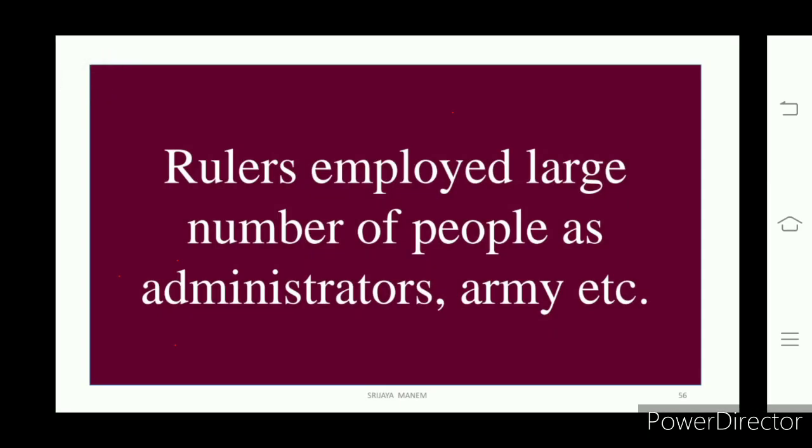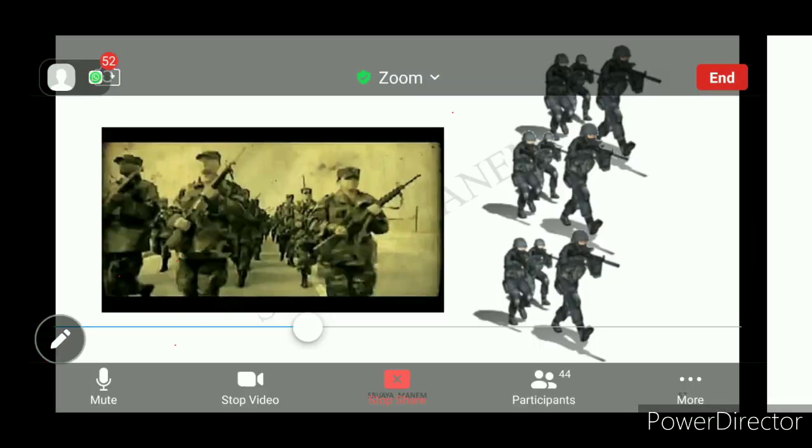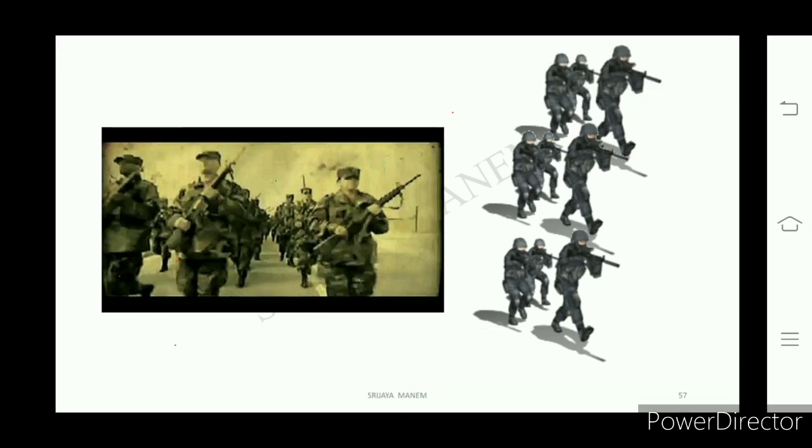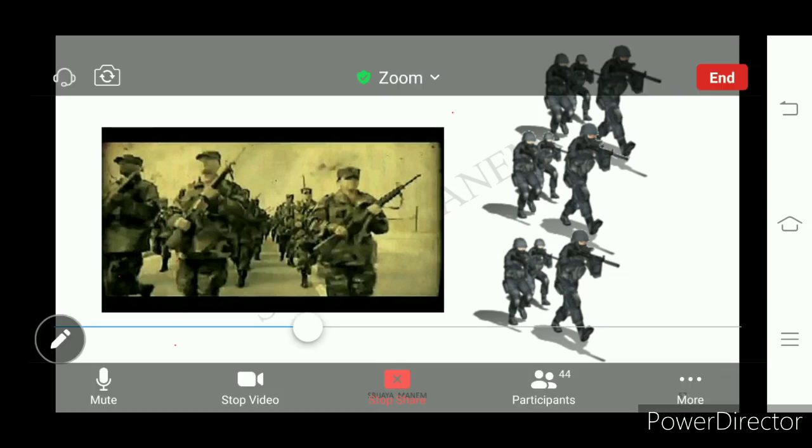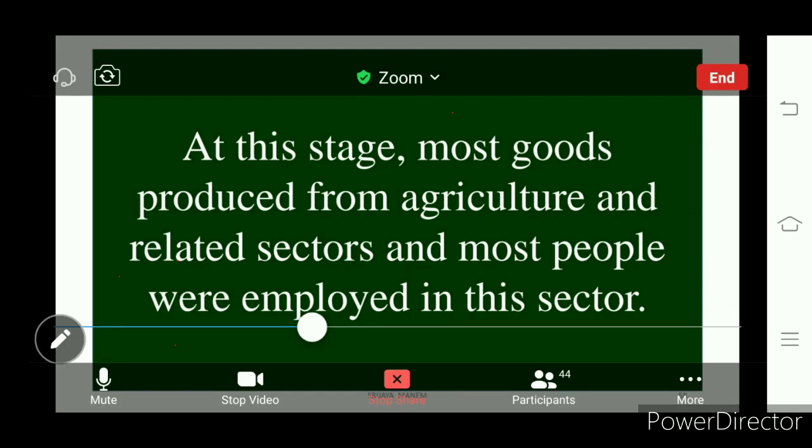So rulers, that means the government, also employed a large number of people in their administrative activity, and they recruited people into the army for giving protection to the nation. Understand? So many people entered into the army and other administrative works, because the agriculture sector was met by the new farming methods brought into it.